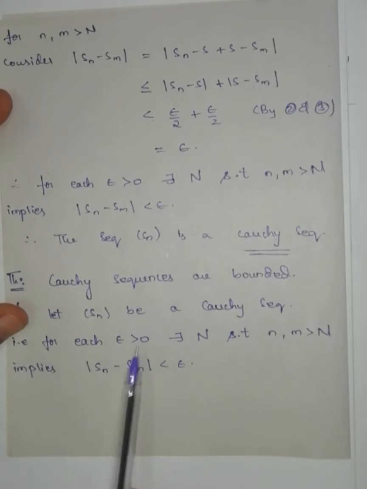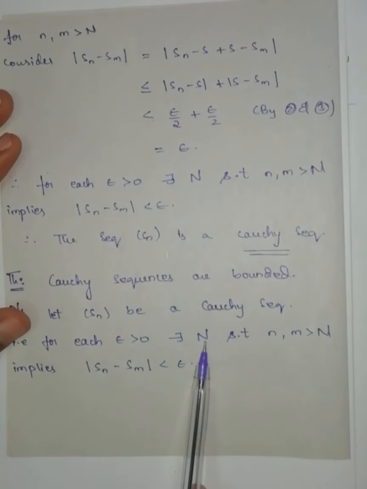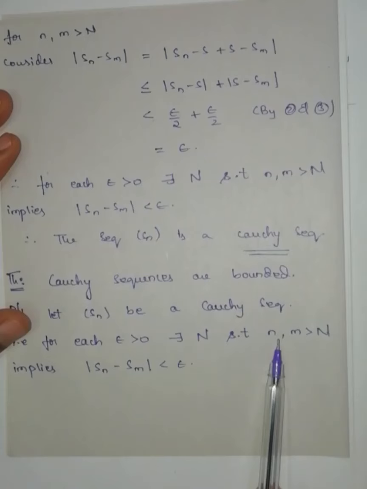The definition says that for each epsilon there exists a capital N such that after capital N, if I take any two terms of the sequence, their difference is less than epsilon.